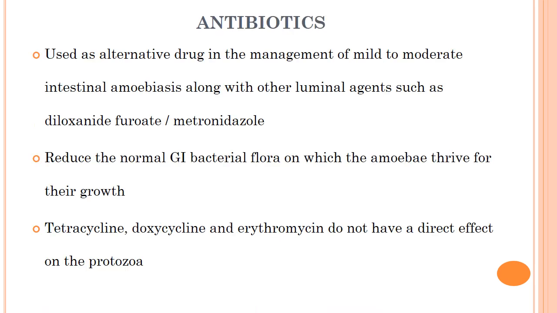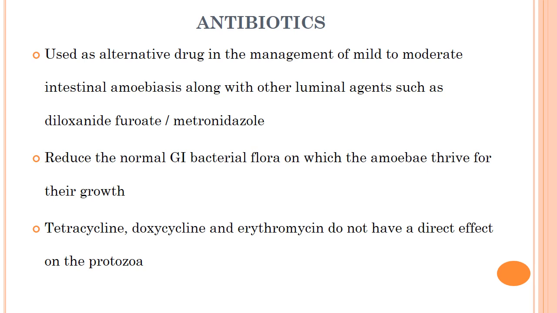Then antibiotics. Antibiotics are used as alternative drugs in the management of mild to moderate intestinal amoebiasis along with other luminal agents such as diloxanide furoate or metronidazole. They reduce the normal GI bacterial flora on which the amoeba thrive for their growth.